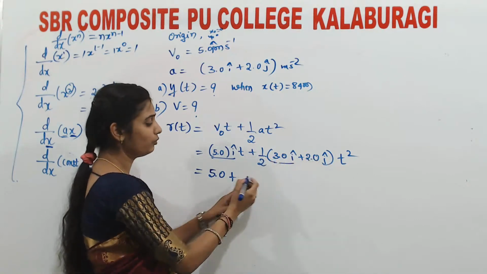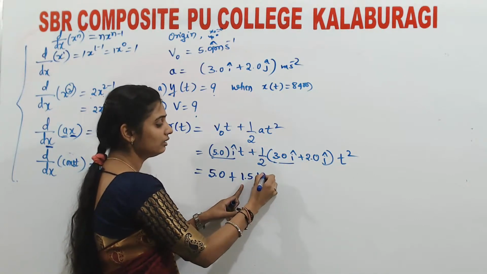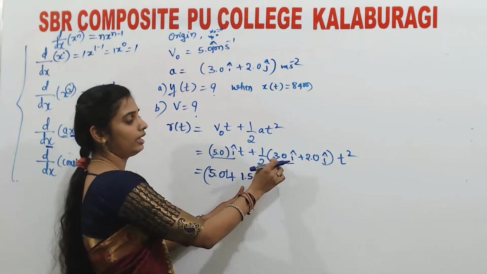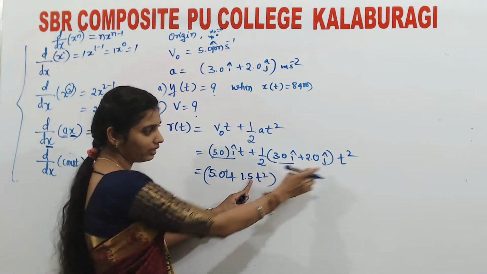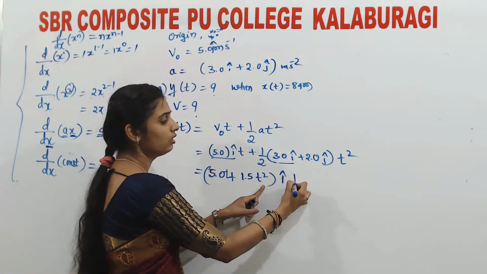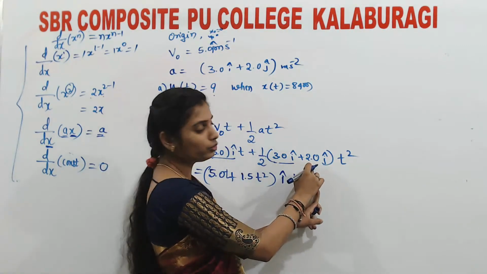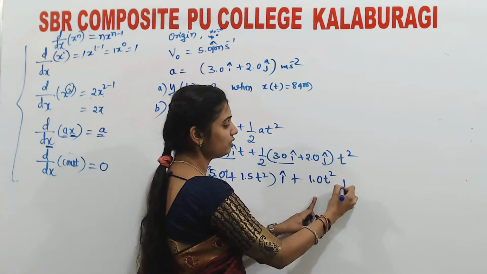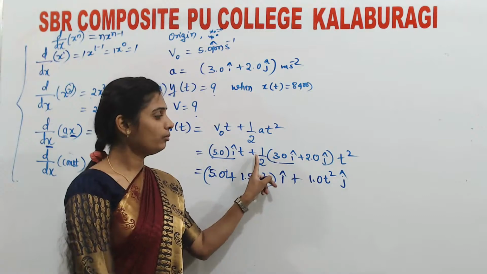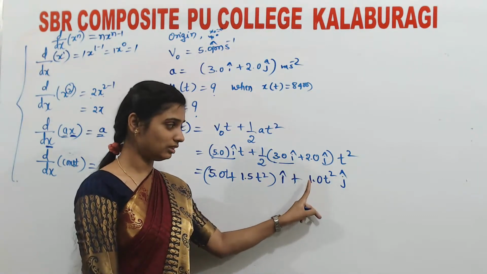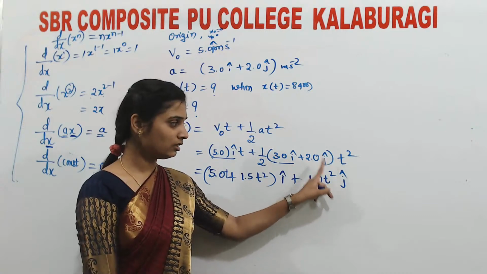I multiplied t square inside, so we get 1.5 t square, with i cap common. Now 1 by 2 into 2.0 t square is 1.0 t square j cap. I multiplied 1 by 2 and t square inside, and 2.0 by 2 is 1.0 t square j cap.